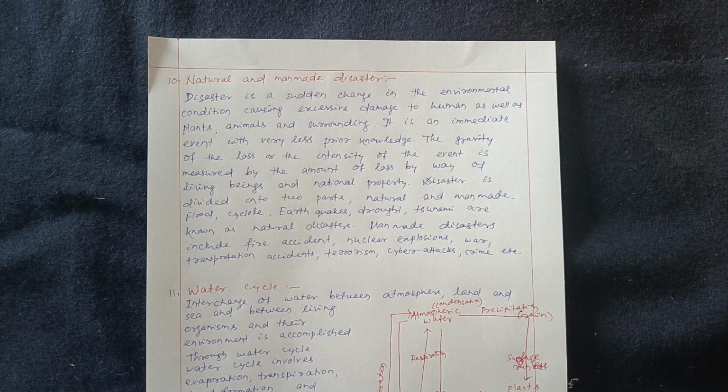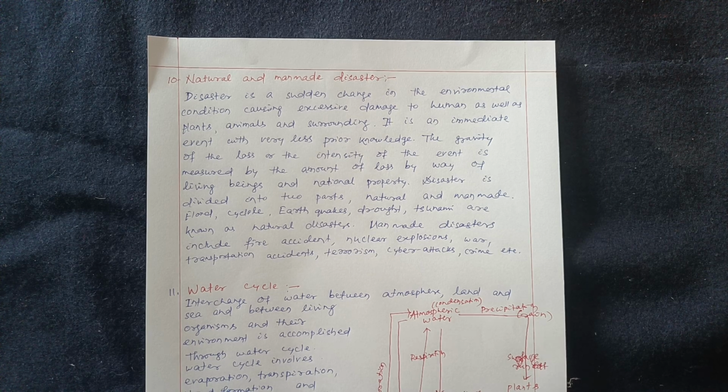Disasters are divided into two parts: natural and man-made. Flood, cyclone, earthquake, drought, and tsunami are known as natural disasters. Man-made disasters include fire accidents, nuclear explosions, war, transportation accidents, terrorism, cyber attack, crime, etc.